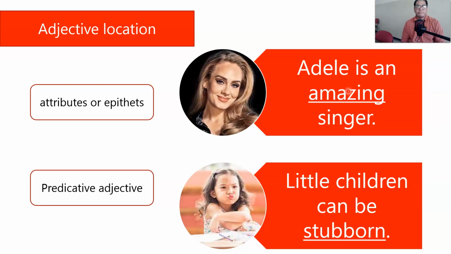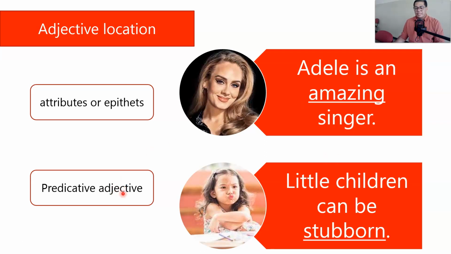And well, yes, but structurally, grammatically speaking, the word amazing is not modifying Adele, it's modifying singer, right? It's placed right next to the word that it modifies. And it so happens to be that the singer, the amazing singer, is, of course, Adele.